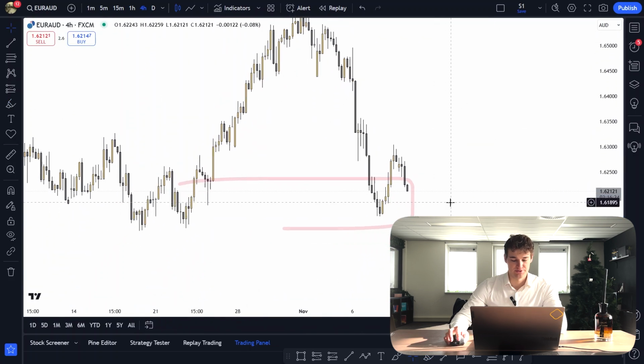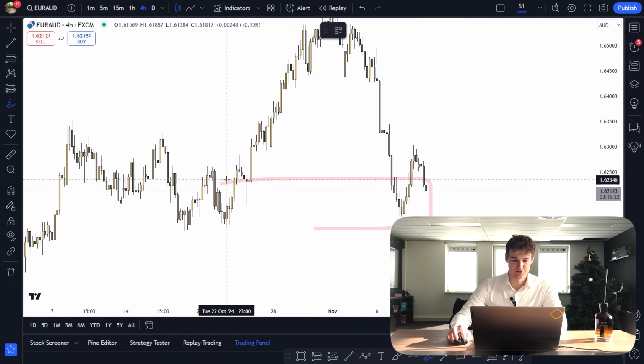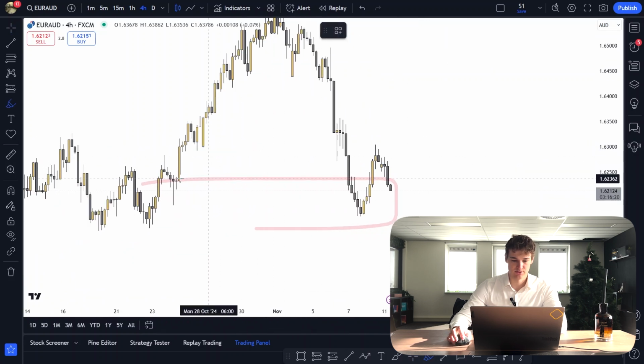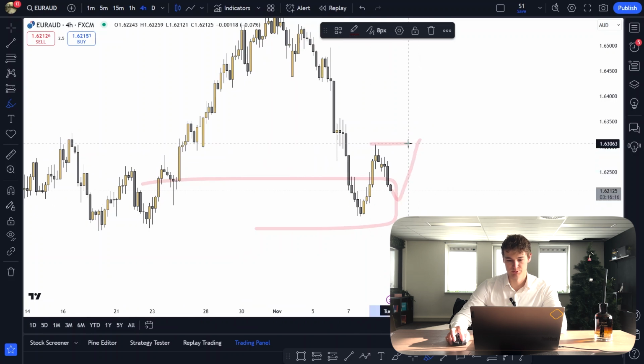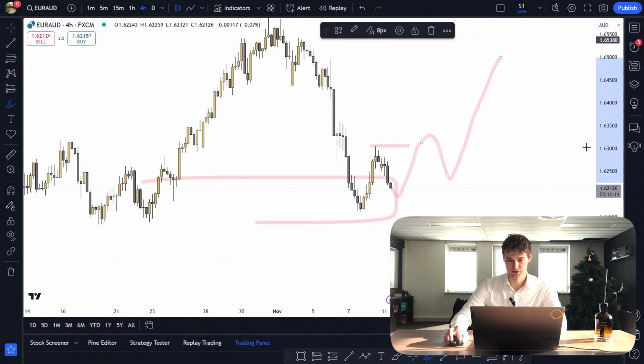Euro-AUD hasn't really changed too much. We tapped that demand zone. We got a solid reaction off of it. So a lot of people will be at break even right now. We're going to wait for some bullish momentum and then we can look for longs to take out this high.